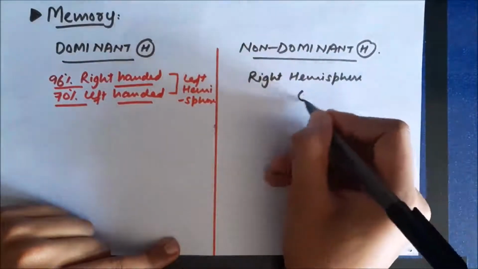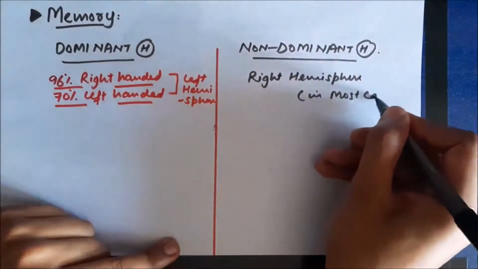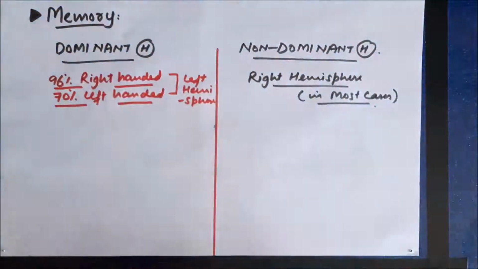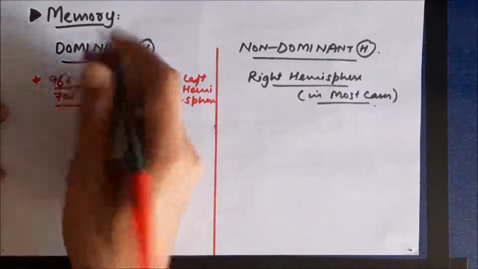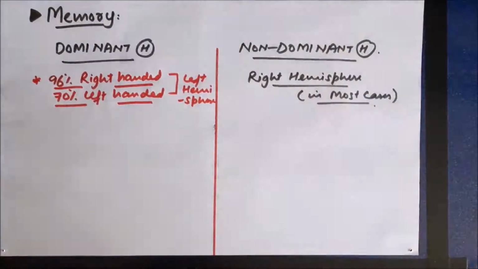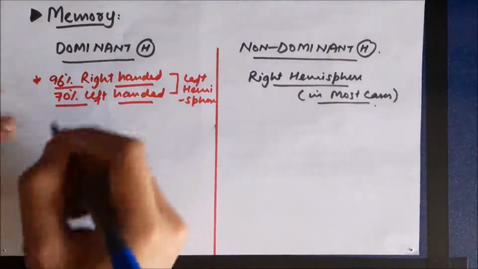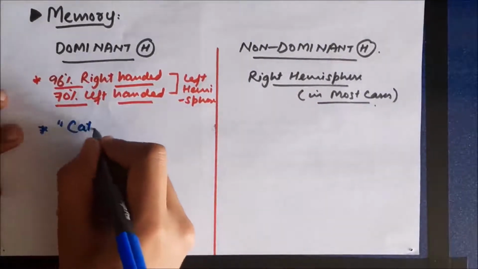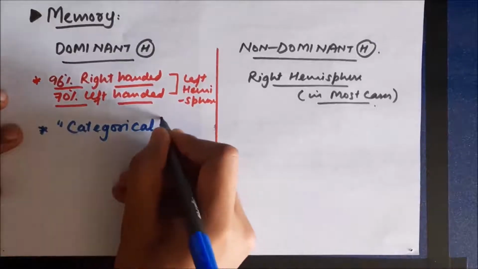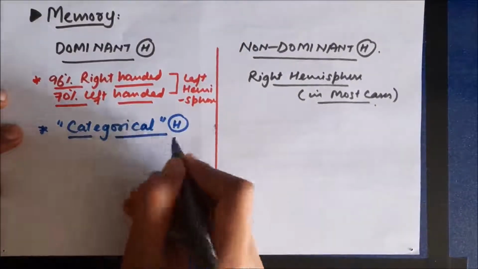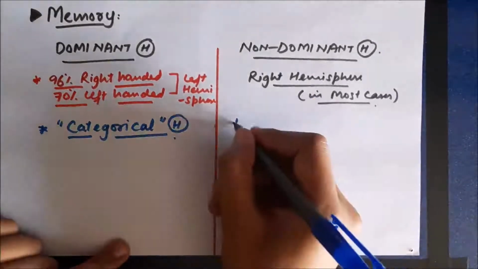Now, the newer terms used for these hemispheres: the dominant hemisphere is called the categorical hemisphere and the non-dominant hemisphere is called the representational hemisphere. So the dominant hemisphere is the categorical hemisphere and the non-dominant hemisphere is the representational hemisphere.